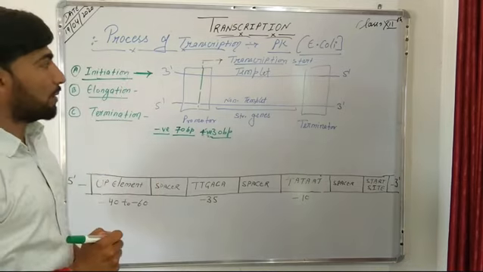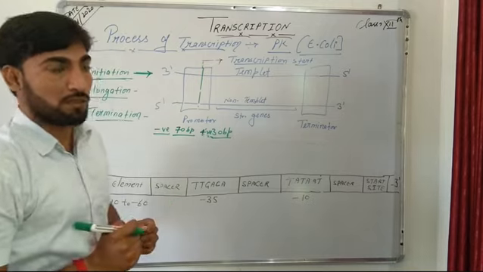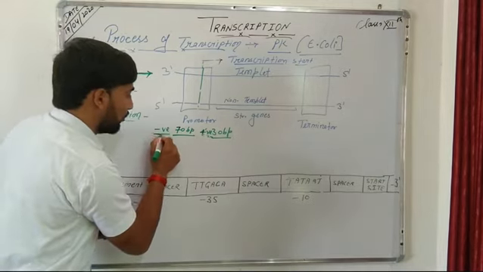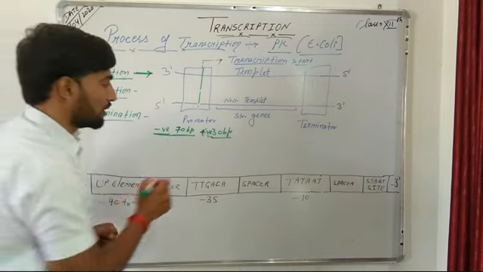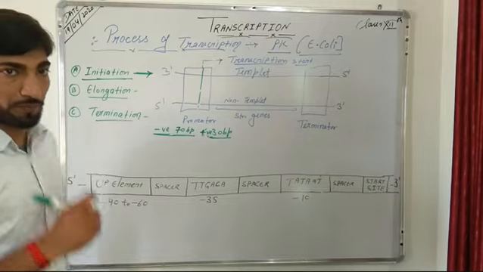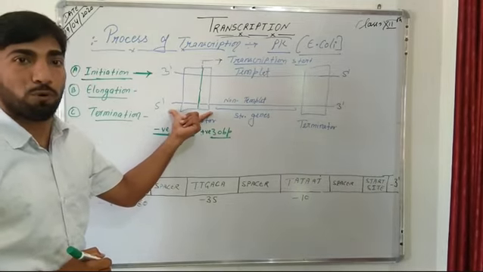That means the binding of RNA polymerase on the promoter occurs in a region from minus 70 base pairs to plus 30 base pairs. Now we will study this promoter in the case of prokaryotes.